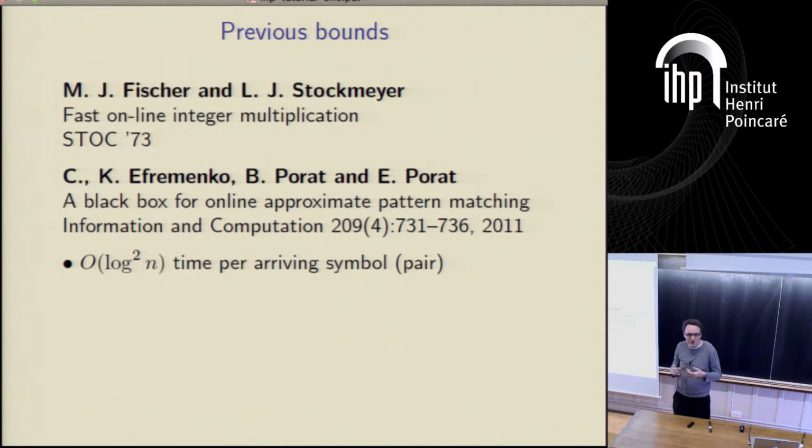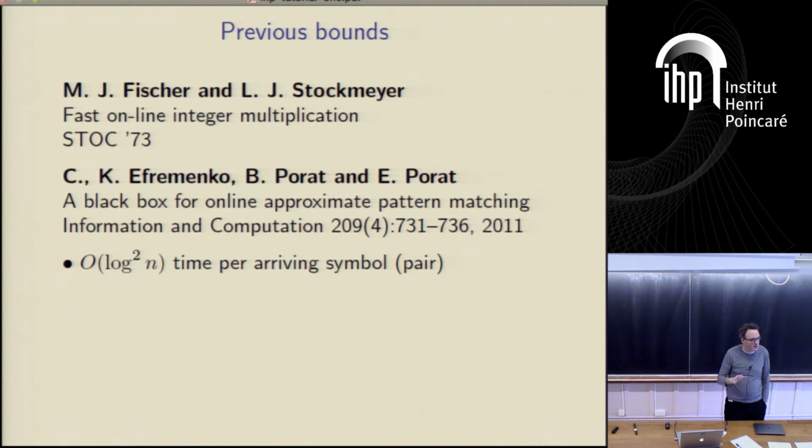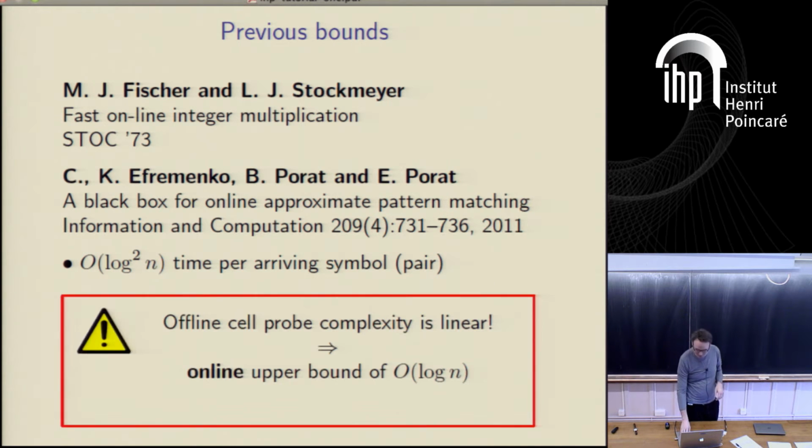And our general method: you take the offline time complexity of the problem, divide it by n and multiply by log. That's the formula. So in particular, this problem of inner product, cross-correlation, of course, you can solve using fast Fourier transforms. Offline, n log n time, divide by n, multiply by log, you get log squared time. Multiplication, fast Fourier transforms again, n log n time, divide by n, multiply by log. So we get log squared time per arriving symbol. So we have this lower bound that looks like log, this upper bound that looks like log squared. Okay? So you might again say, well, why don't you make them tight? What's wrong with you?